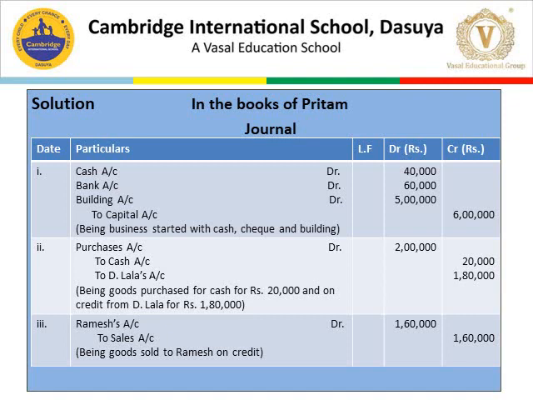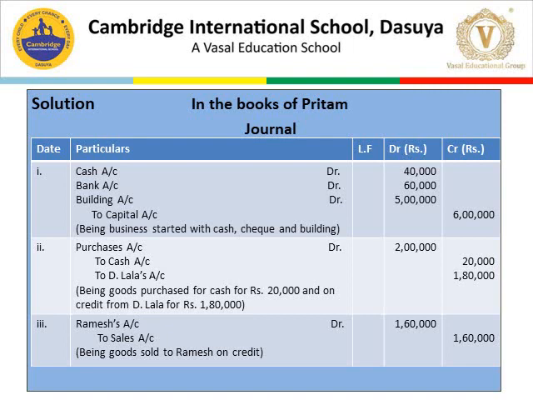Number 2 is purchased goods amounting to rupees 2 lakh, out of which goods of rupees 1 lakh 80,000 were purchased on credit from D Lala. Now here we have bought total goods of rupees 2 lakh, out of which we are only paying 20,000 in cash, rest is on credit. So the journal entry would be purchases account debit. The total purchase is 2 lakh. To cash account 20,000. To D Lala's account 1 lakh 80,000.